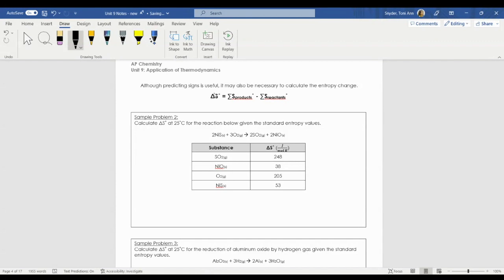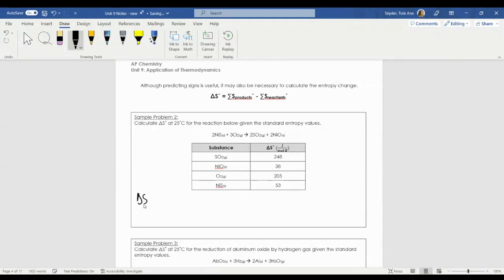So the change in entropy throughout a reaction or a chemical process or a physical process is equal to the sum of the entropy of the products minus the sum of the entropy of the reactants. And we're given all of these entropy values down below for sample problem 2. So let's calculate delta S at 25 degrees given the standard entropy values.